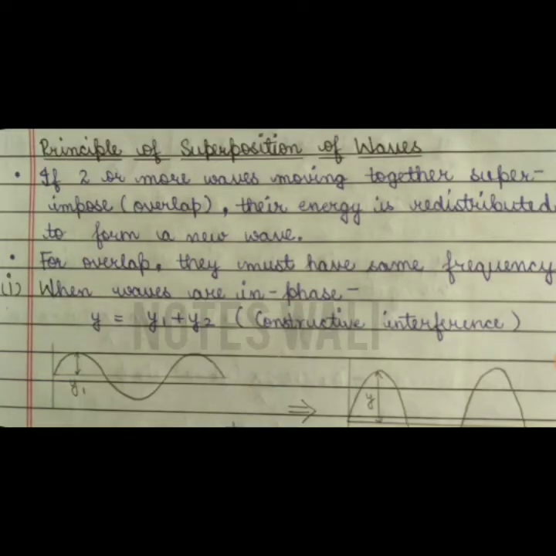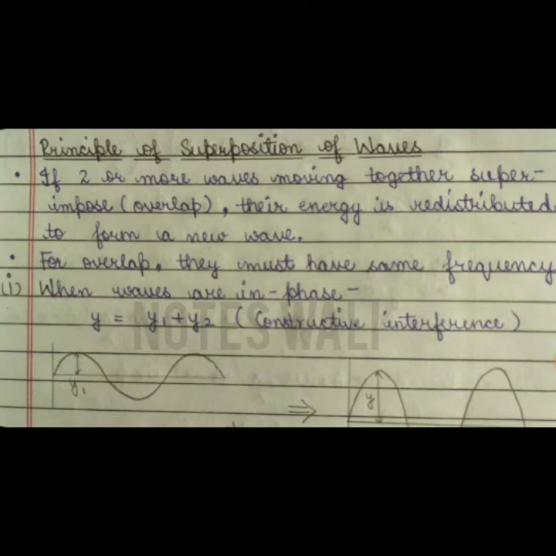Then we have the principle of superposition of waves, and there are some conditions for superposition, or we can say overlap of waves. If two or more waves are moving together and they overlap, then their energy is redistributed and a new wave is formed.